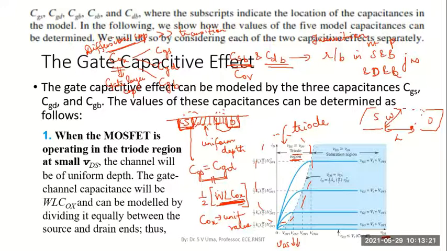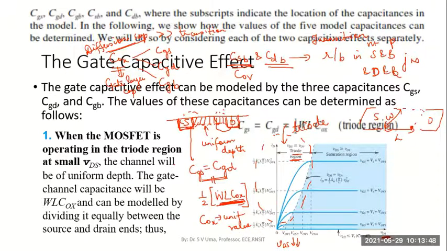Remember, this capacitance is in the picture because the gate electrode and the channel act like a parallel plate capacitor with the dielectric oxide layer in between. So the complete area of the channel region should be taken into effect, and you get the total value of capacitance, which you divide between the two parts.